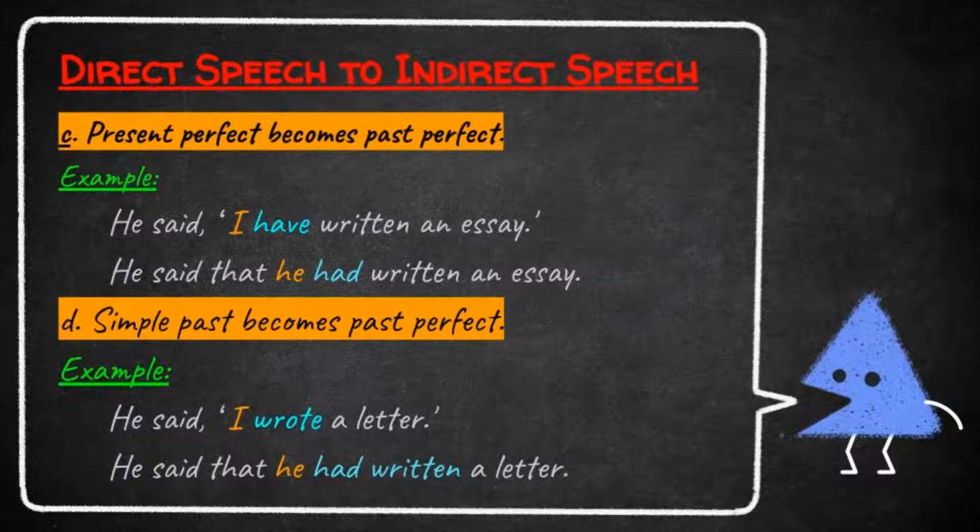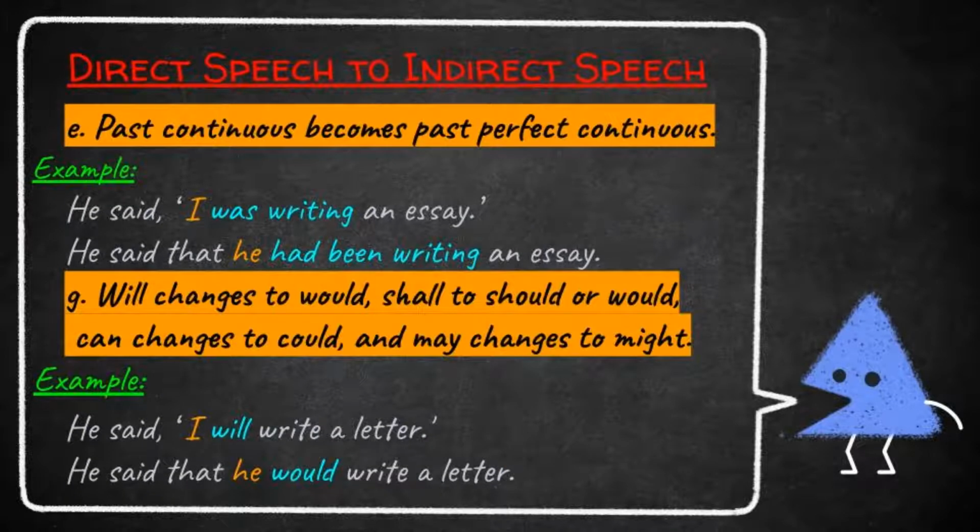We removed the punctuation marks, inserted the conjunction that, changed the pronoun I to he, and changed the tense of the verb. We changed simple past to past perfect, that is had written. He said that he had written a letter. This is in past perfect. So students, if the direct speech is in simple past tense, we want to write the indirect speech in past perfect tense. Okay students, let us see the next rule, that is past continuous tense becomes past perfect continuous.